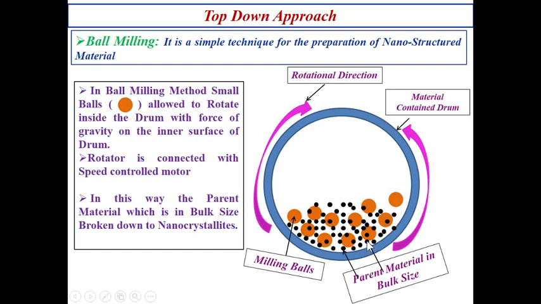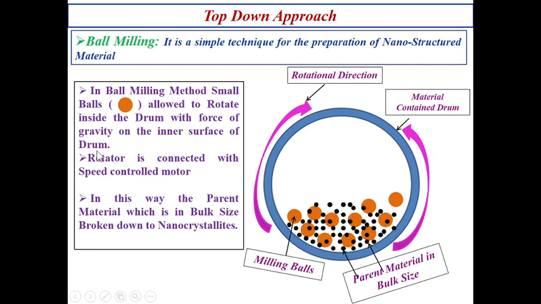We want this bulk size to be reduced to nano size by breaking. So when these black dots move within these heavy balls, the parent material is pressed and rubbed, and then it is continuously broken.